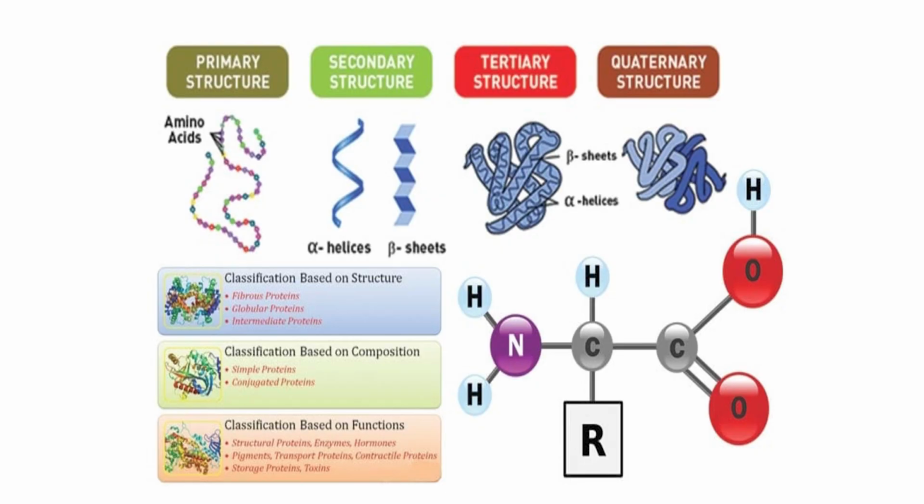You can see the structural organization of all the 4 structures. The linear sequence of amino acids is known as the primary structure of protein. Then the secondary structure, alpha helix and beta pleated sheet, comes under secondary structure. Then the 3-dimensional conformation is the tertiary structure of protein, and when more than one polypeptide is involved, it is known as the quaternary structure of protein. So, these are the different structural organizations of protein.